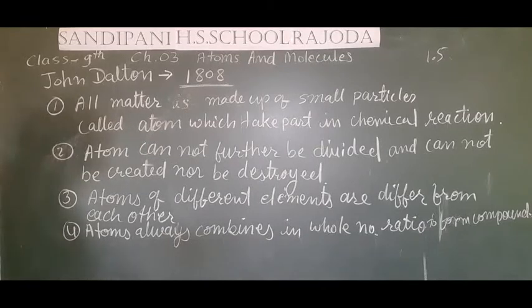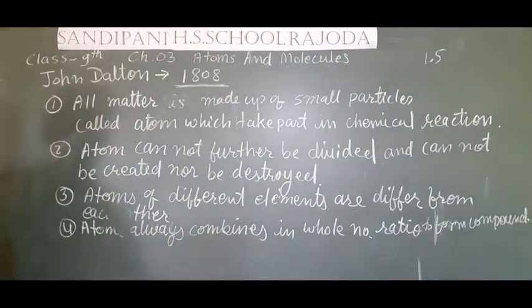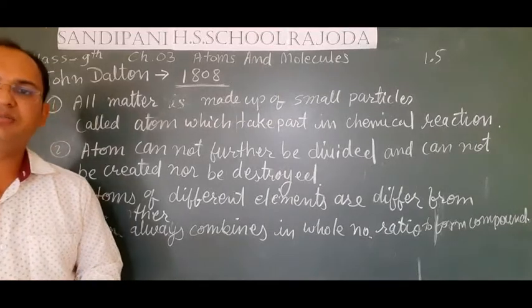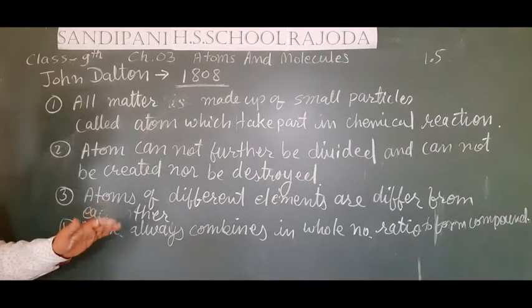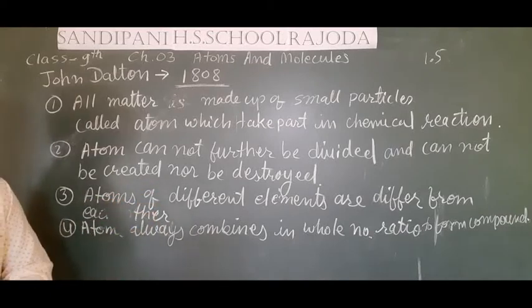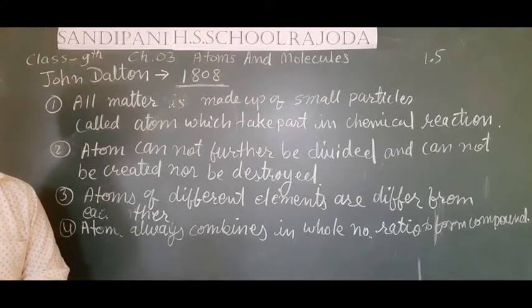The fifth postulate that John Dalton gave is related to the third point. In the third point, he said that atoms of different elements differ from each other.